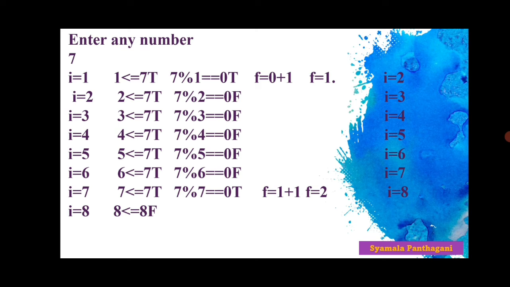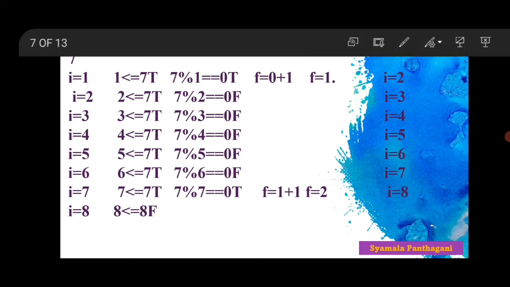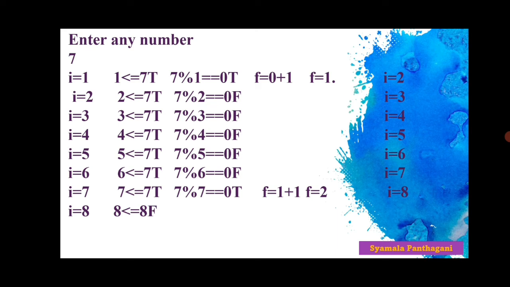That's why the compiler just comes out of this loop and checks the last condition, that is f is equal to 2. What is the final value of f here? 2. That's why f is equal to 2 is true. That's why it prints the true block statement: 7 is a prime number.